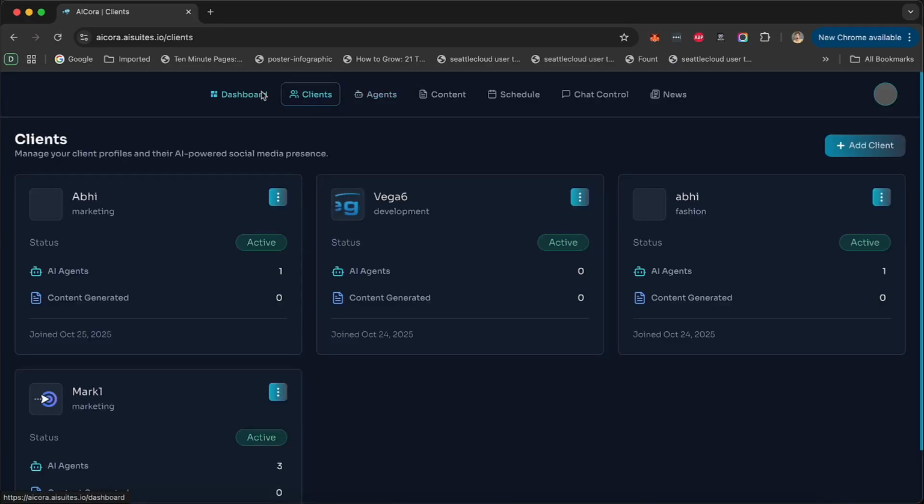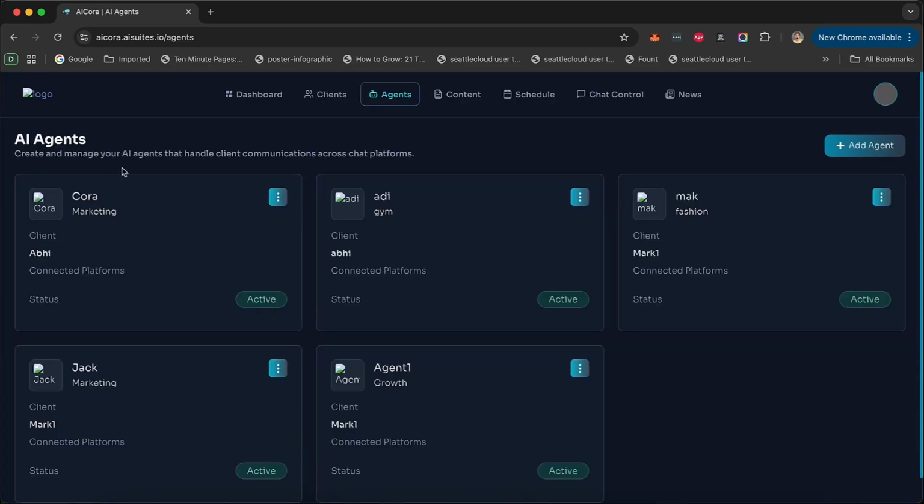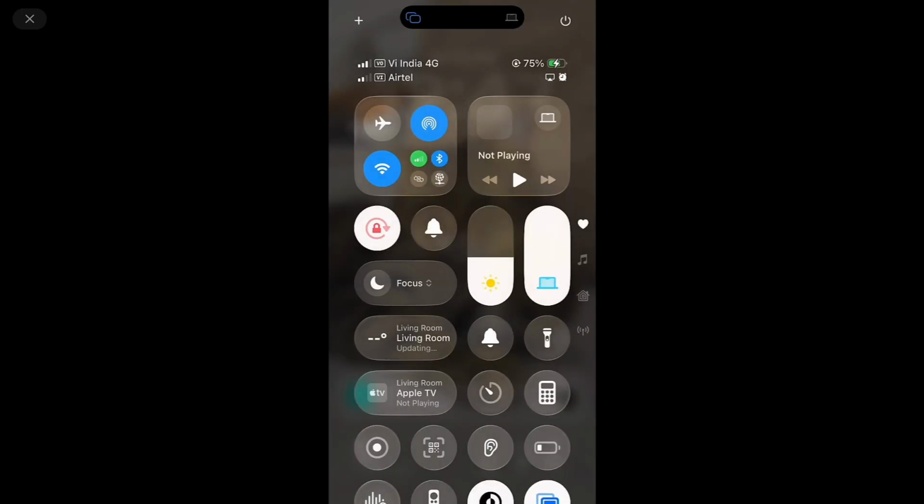Now, let me mirror my phone and show you how you can talk to the new agent that we just created called Kora, right? So let me mirror my phone right now. Give me a sec. Now, as you can see, I'm mirroring my phone.